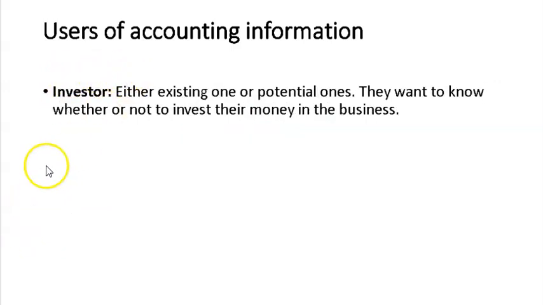The last user of accounting information is the investor, either existing or potential ones. They want to know whether or not to invest their money in the business. They also need the accounting information so that they can invest their money. Like, if we want to invest in gold, first we will search whether gold is profitable or not, in which country it is profitable, in which country it is valuable. Then we invest in gold. If it is not profitable, how can we invest in that? These are the users of accounting information. I hope you all understand.